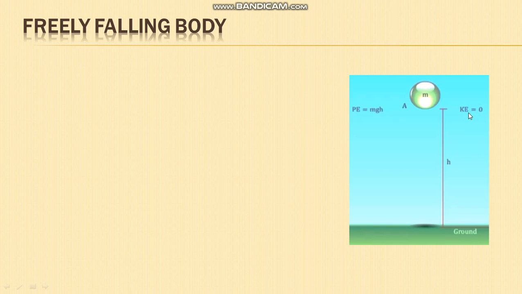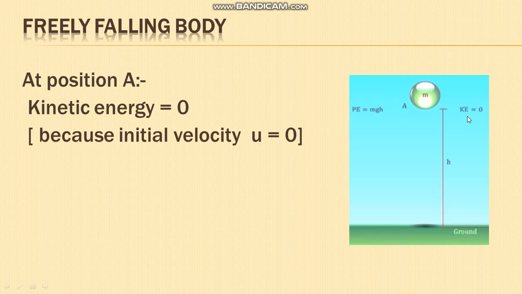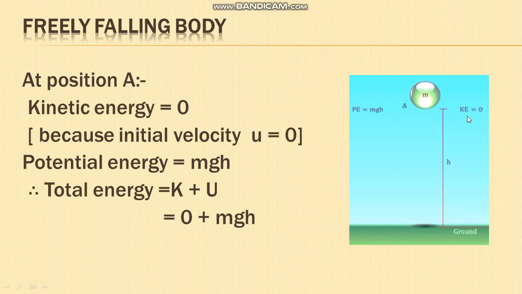Now what is the total energy? The sum of potential energy and kinetic energy. So again you get total energy mgh. At position A, kinetic energy is 0 because the body is not in motion, and potential energy is mgh because of its position. So total energy is mgh.